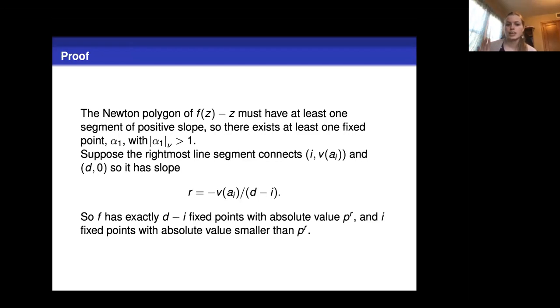Now suppose the rightmost line segment is connecting these two points here. Then it's going to have slope r. Since this segment is of length d minus i, this tells us there are d minus i fixed points with absolute value p to the r. That means that there are exactly i fixed points that have absolute value smaller than p to the r.